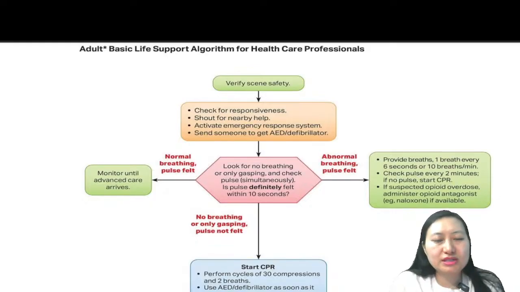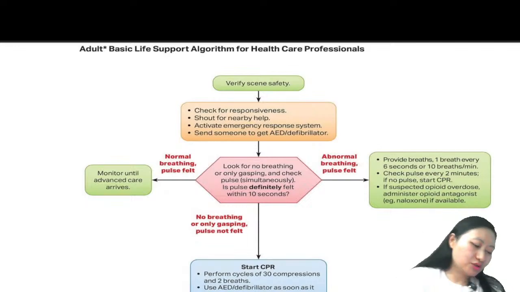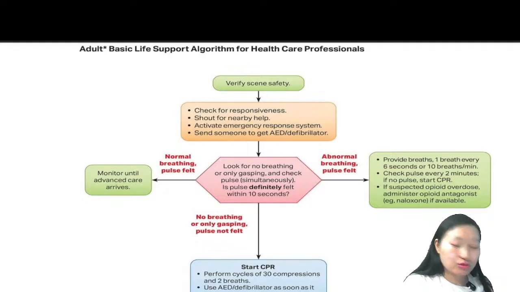Whenever you are present in a scene, you will check for scene safety. You will check for responsiveness. You will call for help. You will ask somebody to get an AED or a defibrillator. The thing to keep in mind here is there is an addition in BLS. It's no more a separate algorithm for opioids.